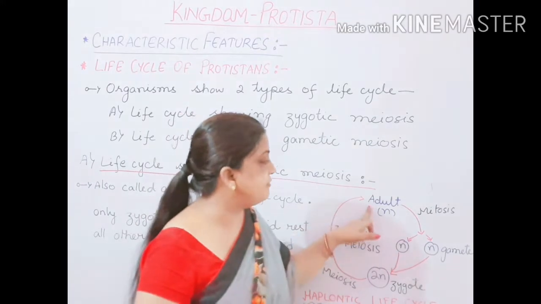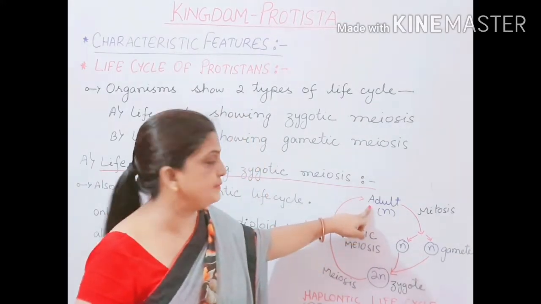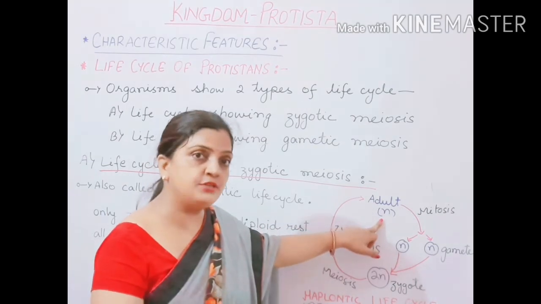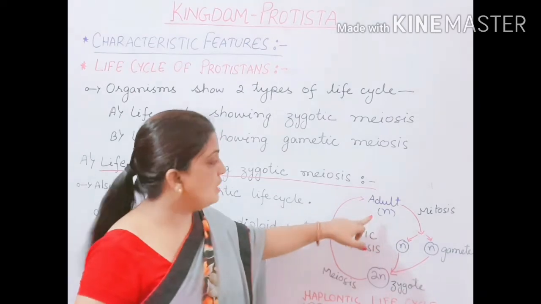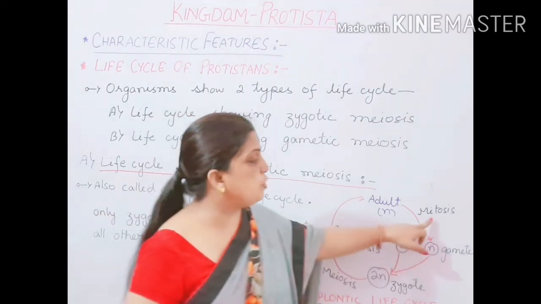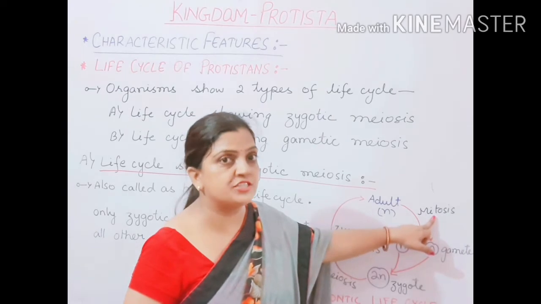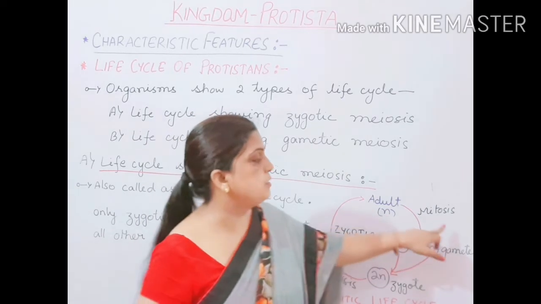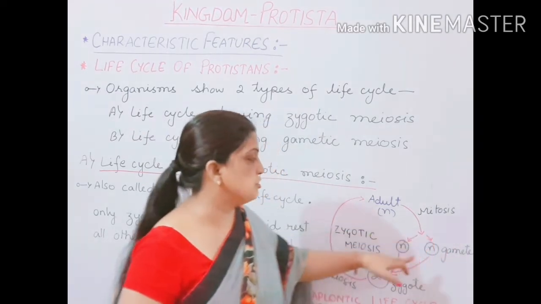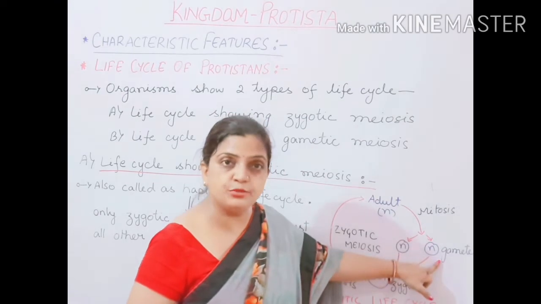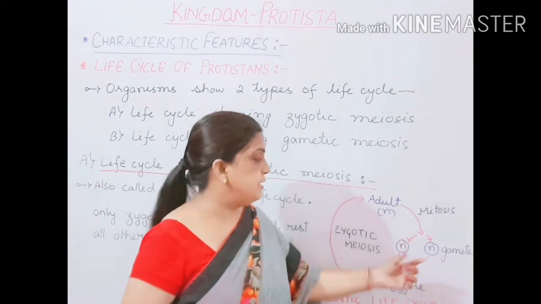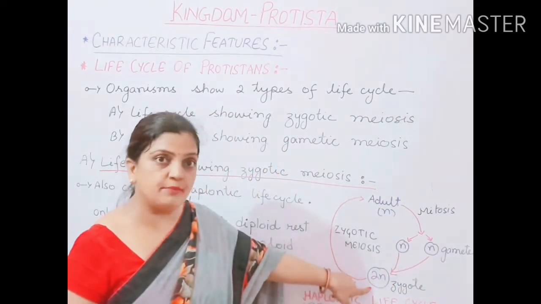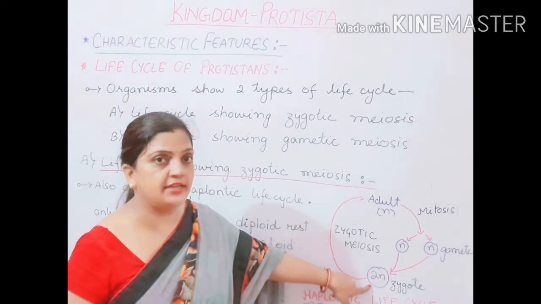You can see that I have written here that it is an adult. It is a life cycle. This is the adult, and the adult is haploid. It means the organism belonging to the Protista kingdom is haploid. Now this haploid adult will undergo mitosis. Mitosis is an equational division where the same number of chromosomes are transferred. Your adult undergoes mitosis and from this mitosis two haploid gametes are produced. These two haploid gametes fuse together by the syngamy process and a diploid zygote is formed.